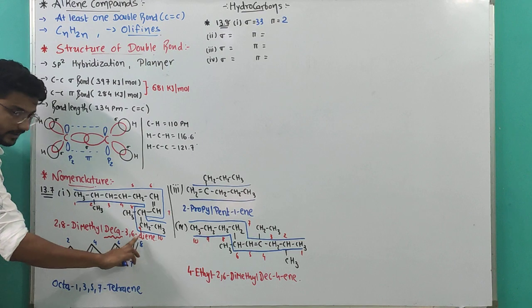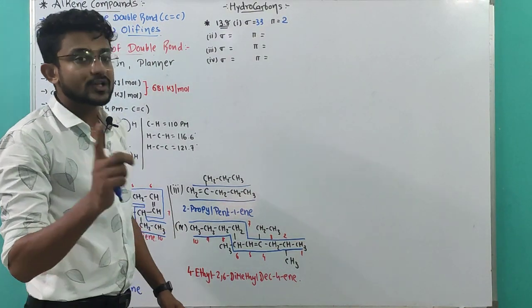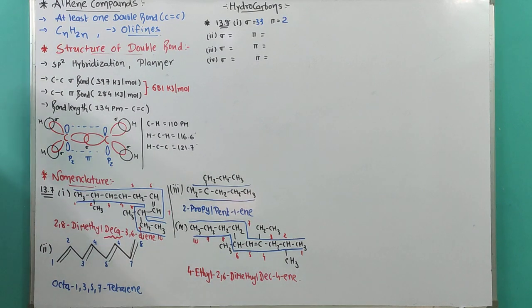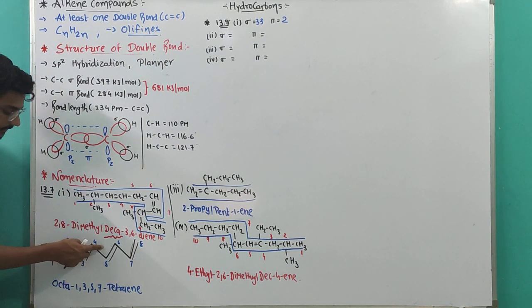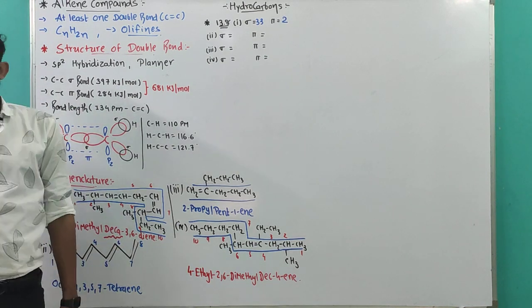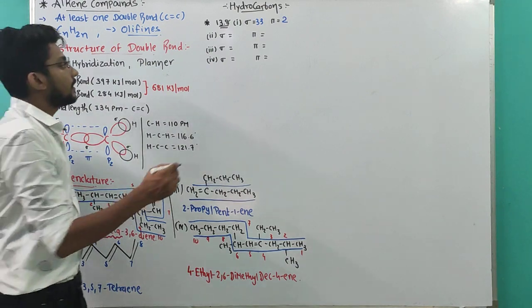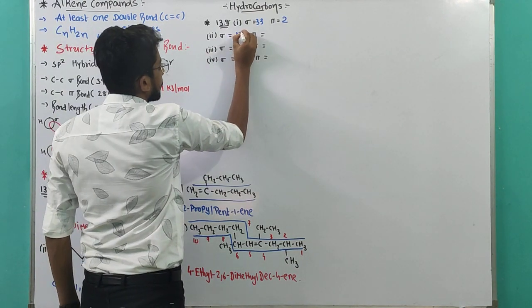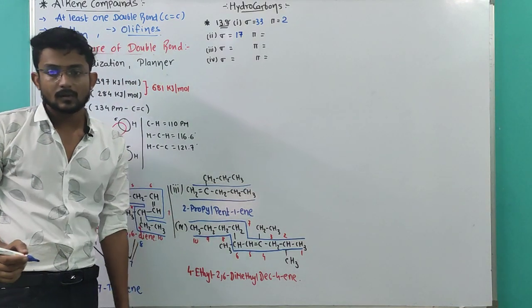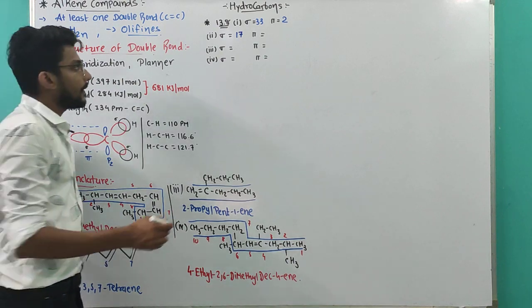So 10 and 11. So 11 carbon-hydrogen single bonds. Now carbon-carbon single bonds. 12, 13, 14, 15, 16, 17 and 18. 17 carbon-carbon single bonds are there. Okay, after that pi bonds. So 1, 2, 3, 4 pi bonds are there.